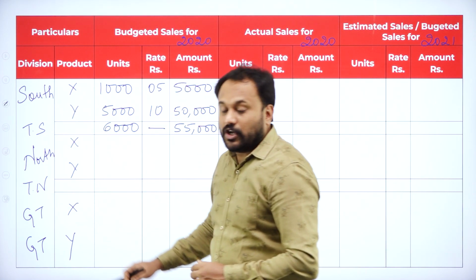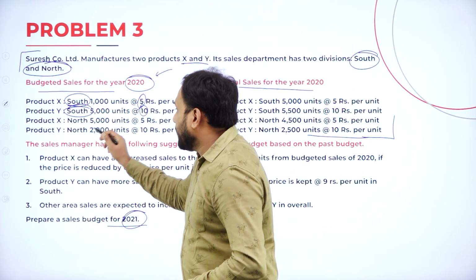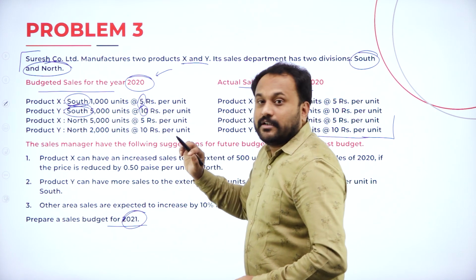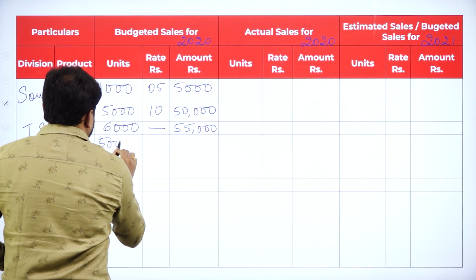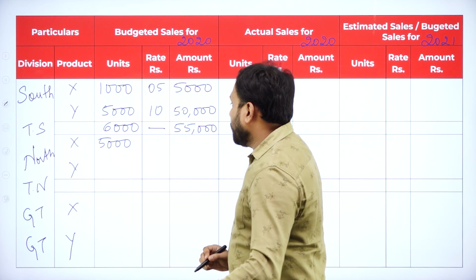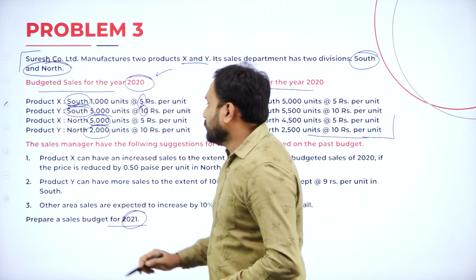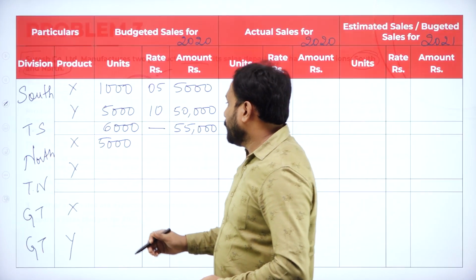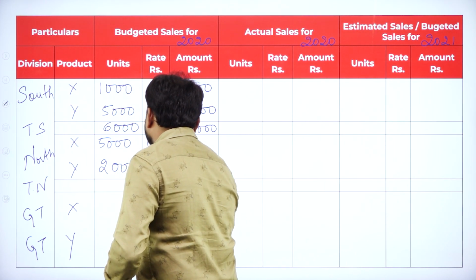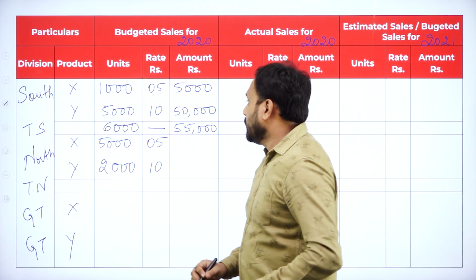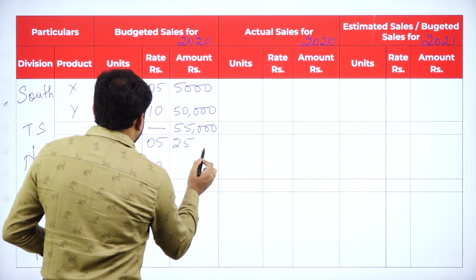Now we are supposed to go with North. What exactly is the North? The same way you are supposed to calculate. Now we have something called here North. We have 5000 and 2000, 5 rupees and 10 rupees. So we'll go with that. That is here 5000 we have. The next is 2000. So we'll go with here 2000. Again it is 5 rupees. Here 10 rupees. 5 5s is 25, so we have here 25,000.